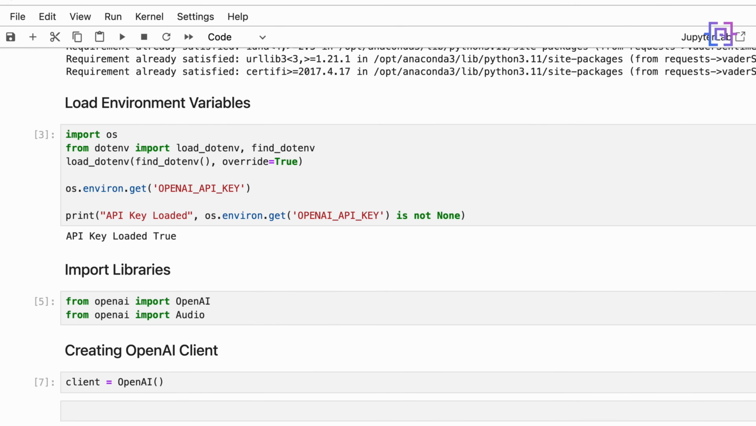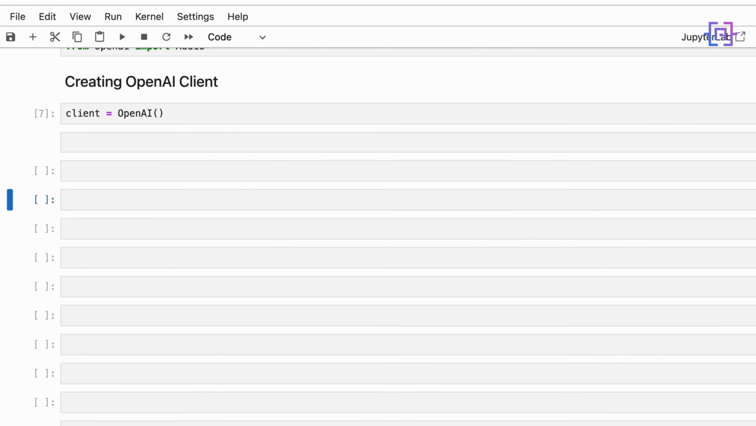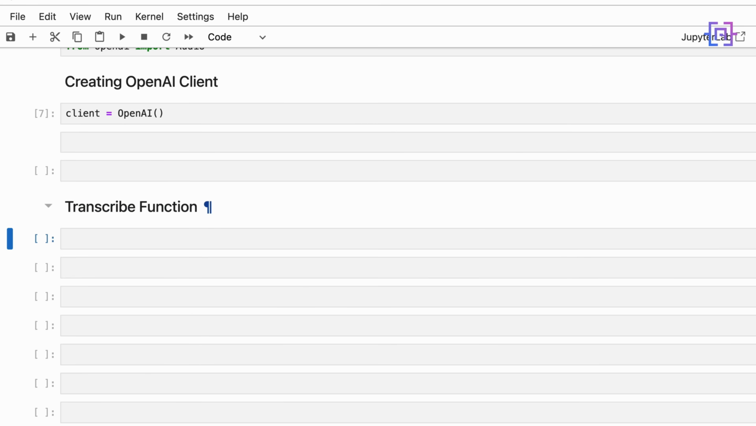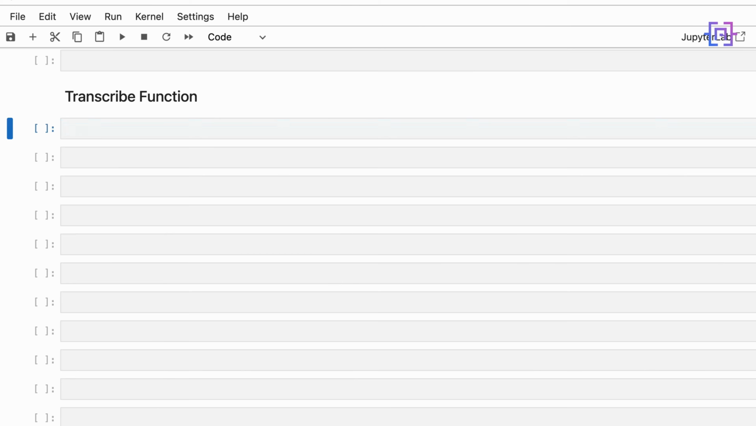Alright, now the fun part, which is a function for transcription and translation. Let's first type a title: Transcribe function. This function aims to take an audio file as input, determine if it is in English or another language, transcribe the audio using the OpenAI Whisper model, optionally translate it to English if it is not in English, and finally save the transcription to a text file. So let's start typing the code.